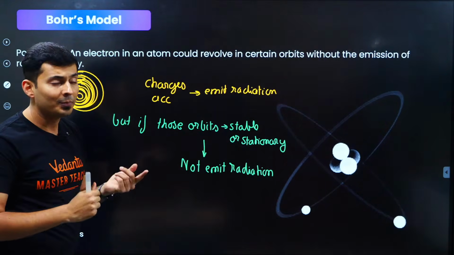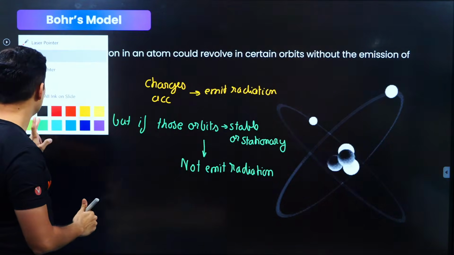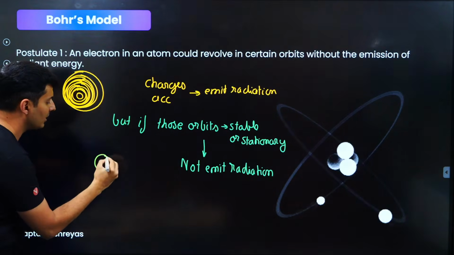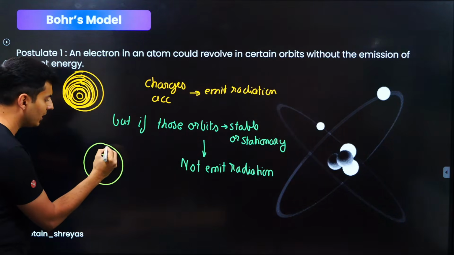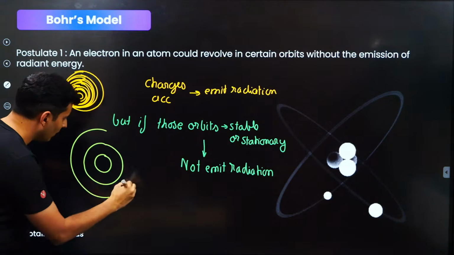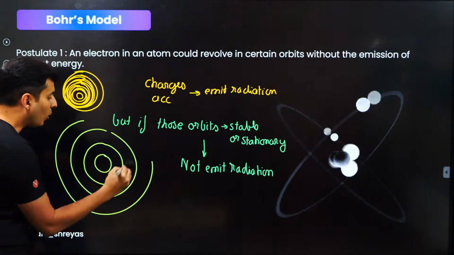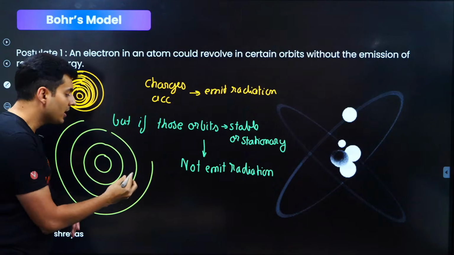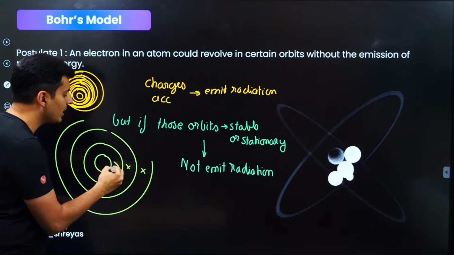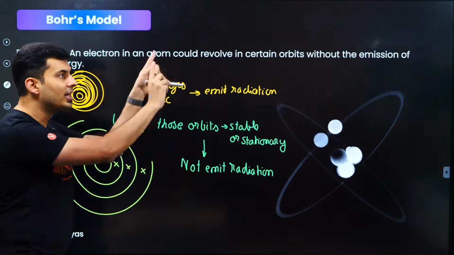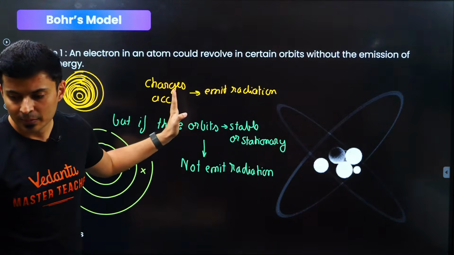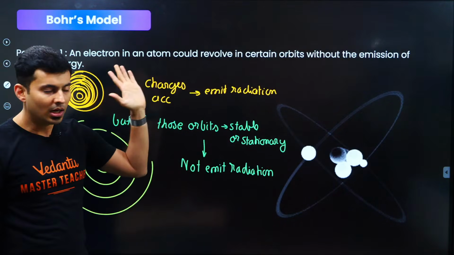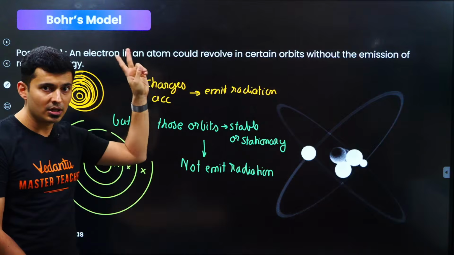But Bohr said no. If this is the nucleus, the electron can revolve here, nothing in between, here, and then here. Only a fixed number of orbits are there, not any random orbit. Here it is not allowed. Everybody clear? Let's move on to the next postulate.